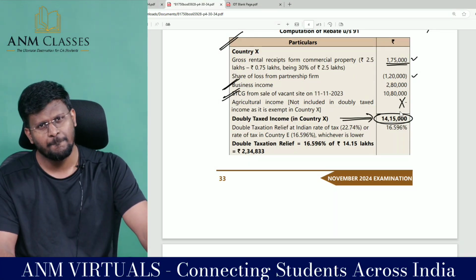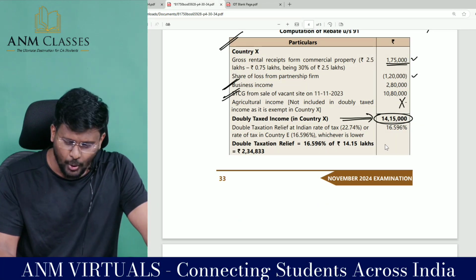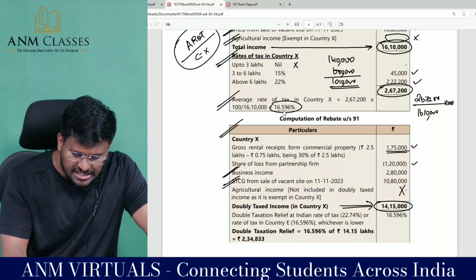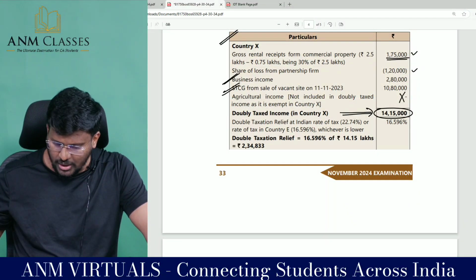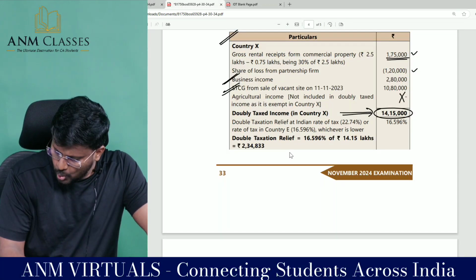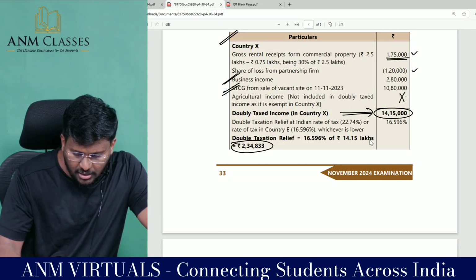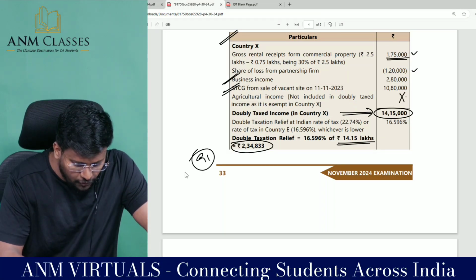On this 14,15,000, I am going to apply the average rate of tax, which is 16.596%. So 14,15,000 into 16.596% comes to 2,34,833, which is the rebate under section 91 for the first country.